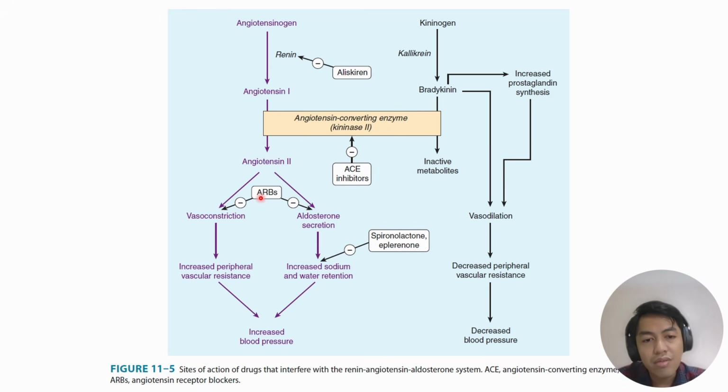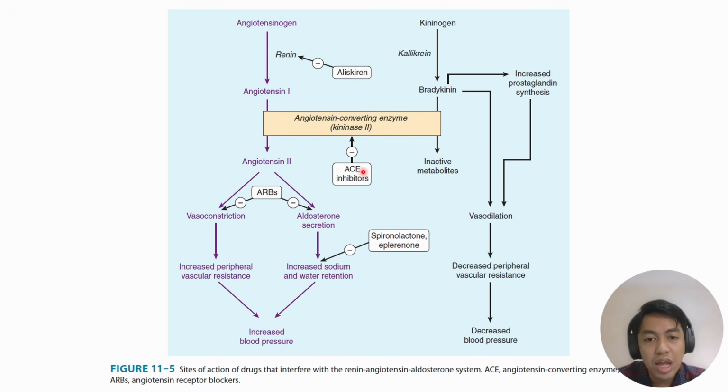Then for the ARBs, you have angiotensin 2 binding to the receptors of the blood vessel to produce vasoconstriction. And you also have receptors to which angiotensin 2 binds to produce aldosterone. These receptors are inhibited by drugs called angiotensin receptor blockers or ARBs. An example of ARBs is losartan.